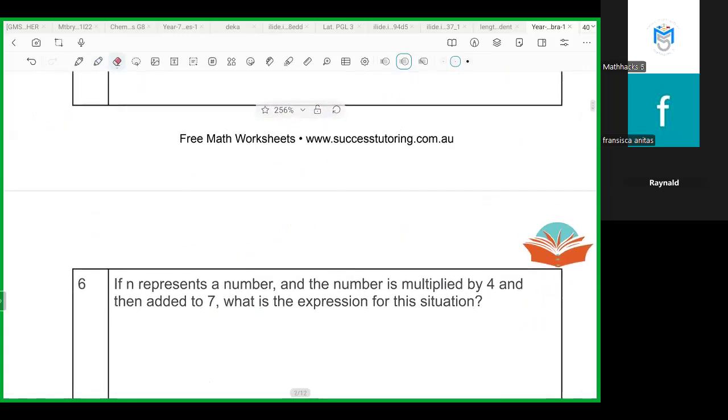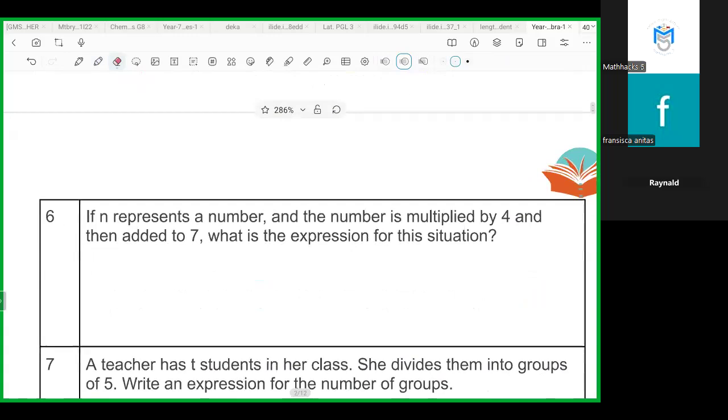Okay, number 6. N represents a number. So you have N in here. The number is multiplied by 4. Multiplied by 4 means N times 4, right? Next is then added to 7.